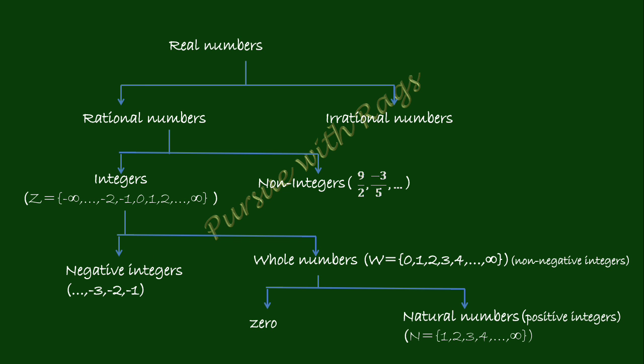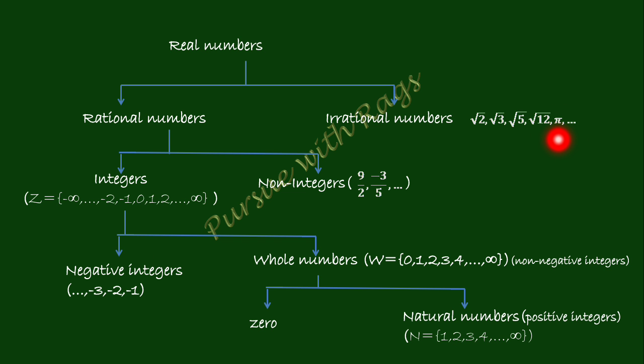And what are all the irrational numbers? Square root values, basically square roots of prime numbers. Square root of 2, square root of 3, square root of 5, everything is what? Irrational. And this pi, which you use for finding the area of a circle, pi is an irrational number.